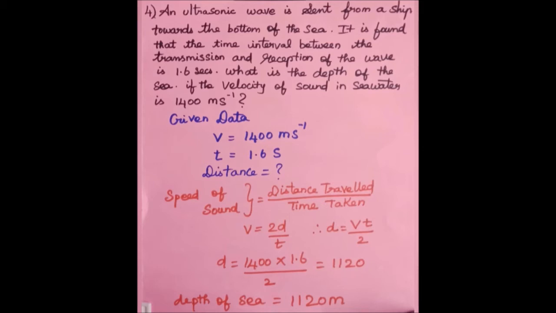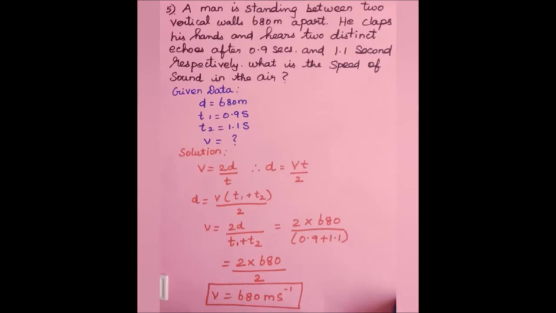We know that speed of sound equal to distance travelled by time taken. V equal to 2d by t. We have to calculate d. So rearrange the equation, d equal to vt by 2. Substitute the values of v and t in the formula. D equal to 1400 into 1.6 by 2. If you calculate, we can get the answer 1120 meter as depth.